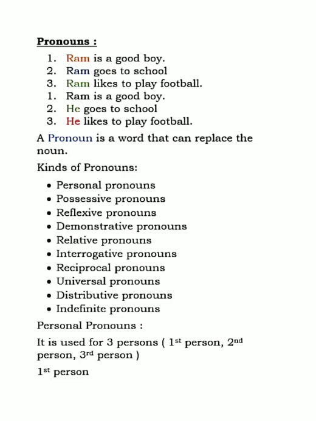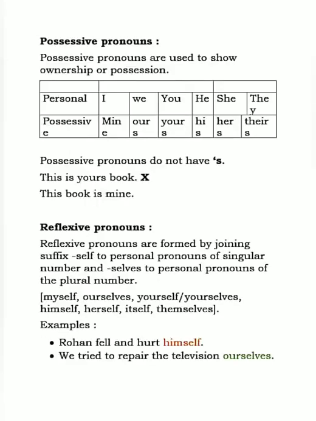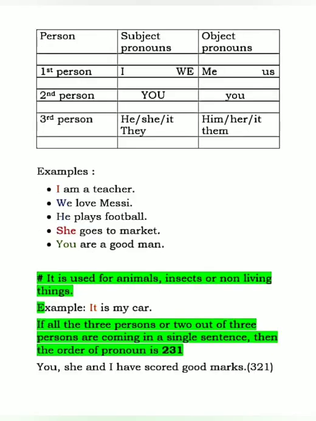Personal pronouns are used for three persons: the first person, second person and third person. In the first person we get I as a singular subject pronoun, we as a plural subject pronoun, me as a singular object pronoun, and us as the plural object pronoun. In the second person we get you.